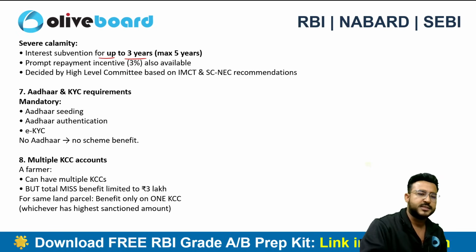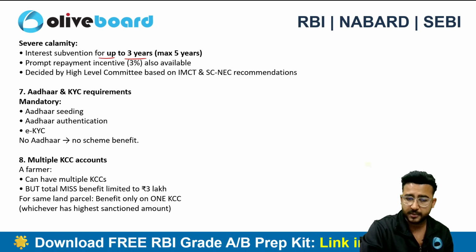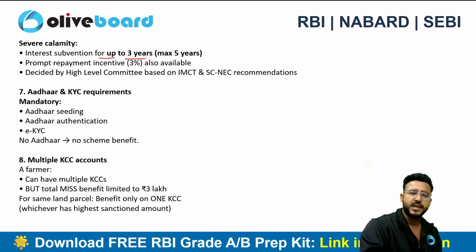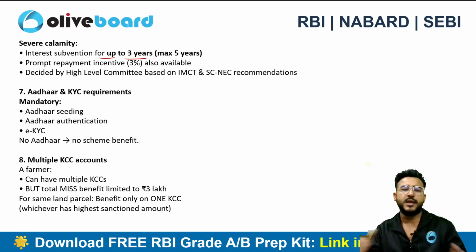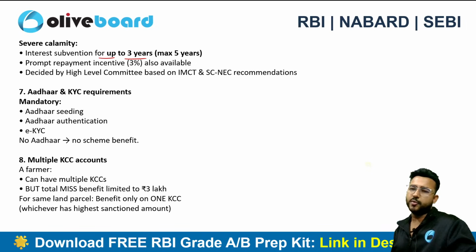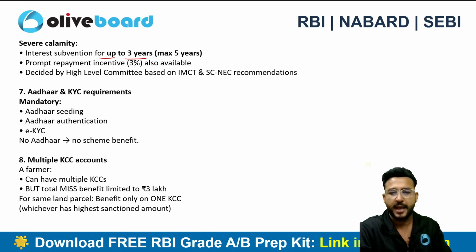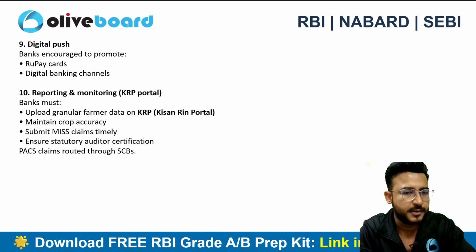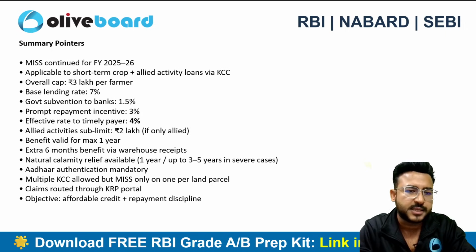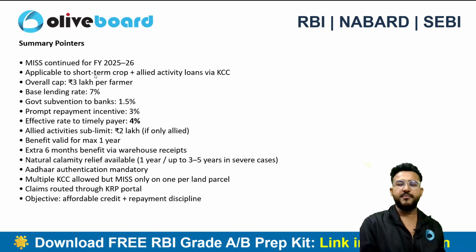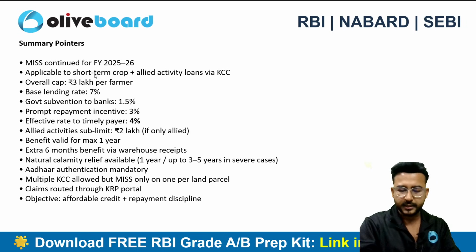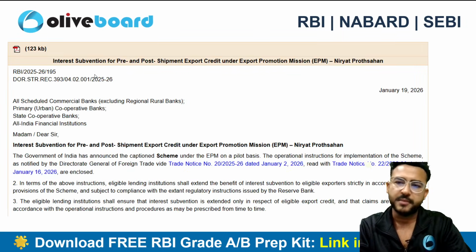For multiple KCC accounts, the farmer can have multiple KCCs, but the total benefit is limited to 3 lakh rupees. So it's not like you have 2 KCCs and then the limit will be doubled to 6 lakh. It's not like that. Okay. And these are the summary pointers, guys. Basically, you have to remember the percentages and the time limits in this particular circular. It can be an important one.